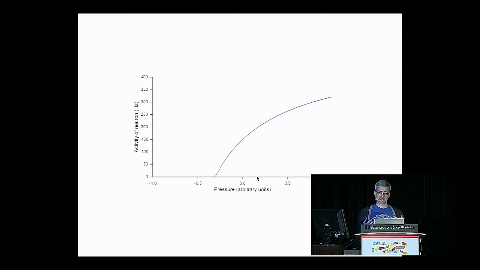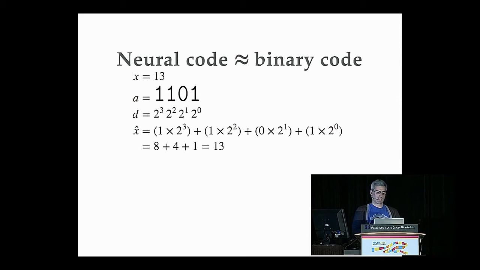Of course, this is an idealized version of what really happens. Neurons are extremely noisy. You can record from the same neuron twice, and you'll get slightly varying results. And so we really need to combine the responses of many neurons together to get an idea of what's happening. The way that we do that in Nengo is actually very analogous to binary coding.